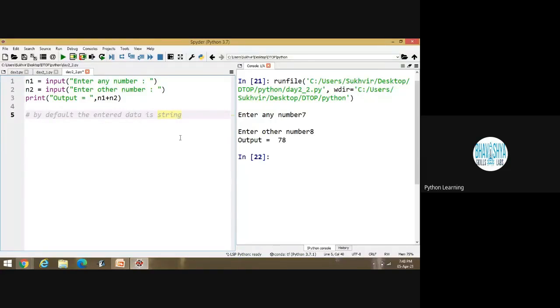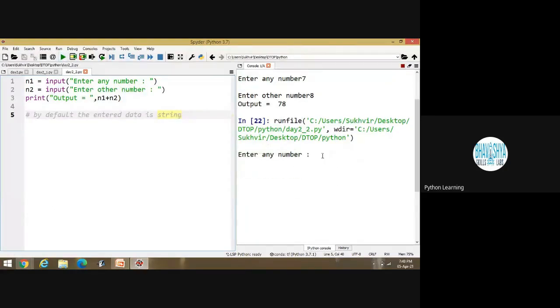The entered data is a string. Suppose I am executing the program again. I am writing here any name, like Sukhveer Singh. You can write "Sir" with a space, you can put a space also.